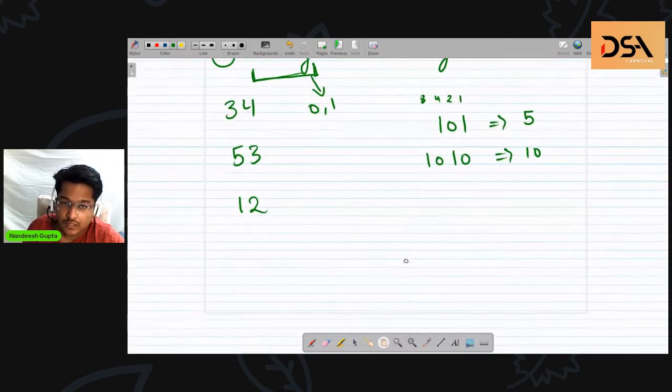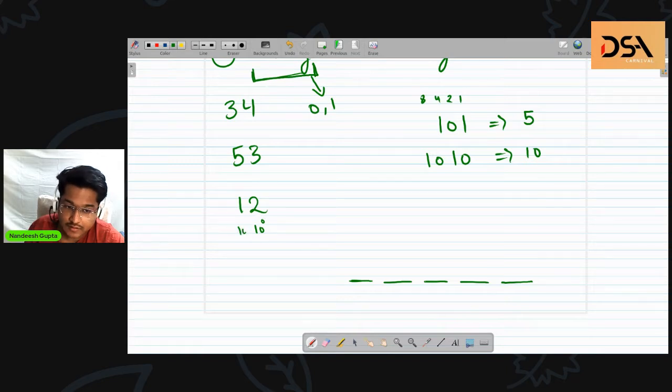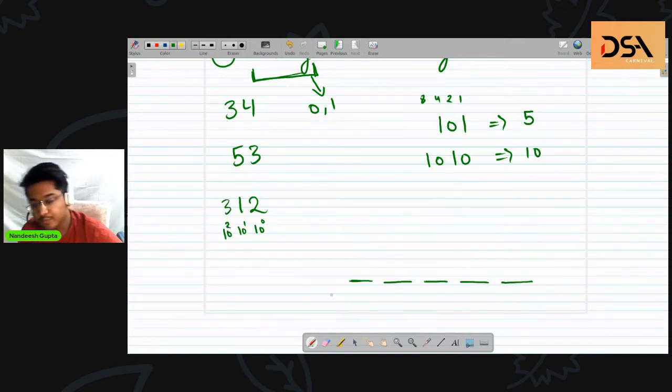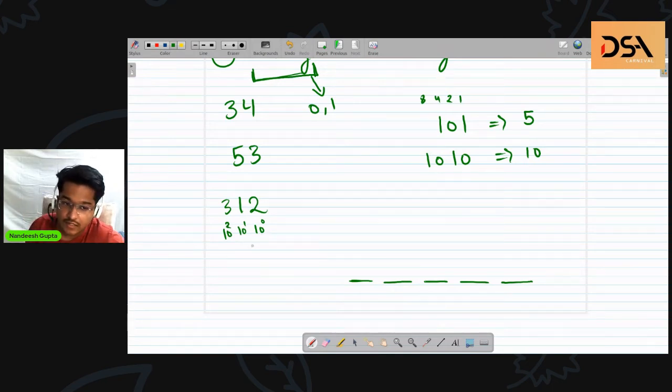The idea behind the binary number system is that we have certain places, and for each of these places we have a corresponding place value. In the decimal number system, this is the 10 raised to power 0 place value, this is 10 raised to power 1, and the next one would be 10 raised to power 2. We used to say this in school as tenths place, hundredths place, thousandths place.